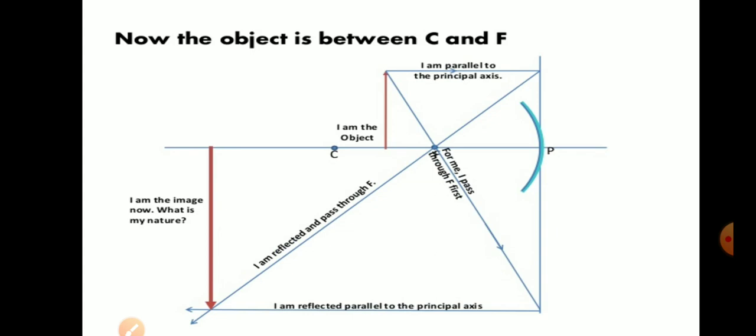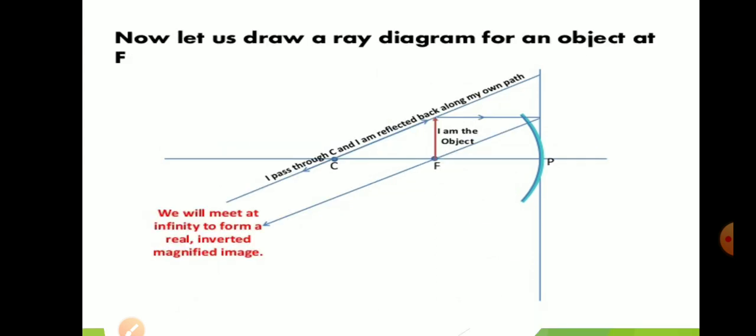If the object is kept between principal focus and center of curvature, the parallel ray passes through principal focus and another ray passes through center of curvature. The point where both the rays are meeting, we will get the image. In this case, we are getting the magnified image. If the object is kept at principal focus, the parallel ray passes through principal focus and another ray passes through center of curvature. They both are parallel to each other, they will never intersect, so we presume that they will meet at infinity.